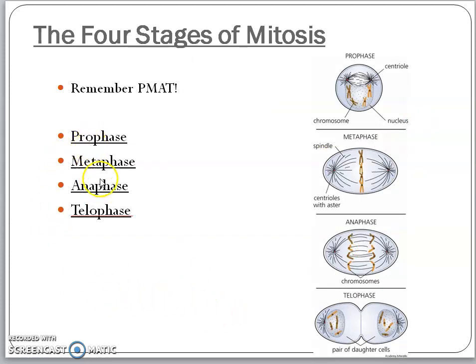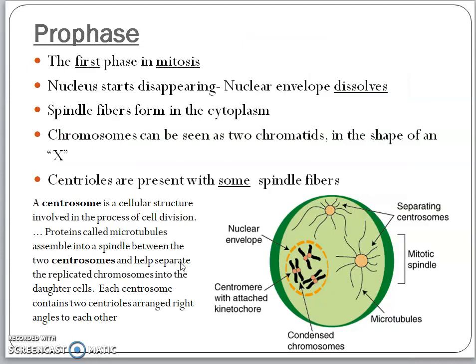They are prophase, metaphase, anaphase, and telophase. These are the four stages of mitosis: prophase, metaphase, anaphase, and telophase.